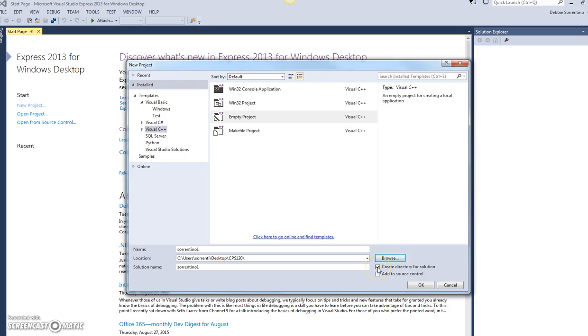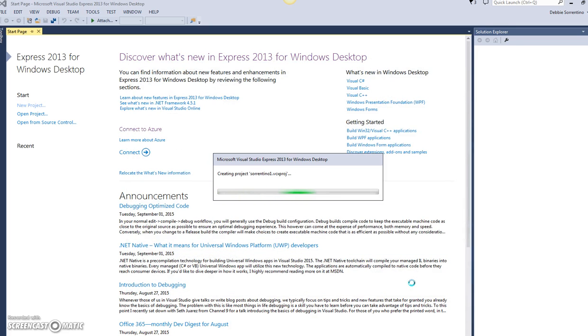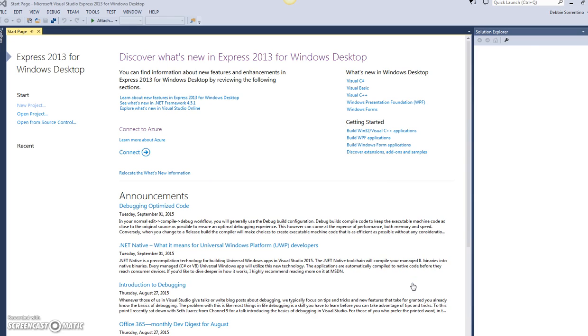Now I always like to deselect this box, Create Directory for the solution, because if you do not, you have your folder CPS 120, inside of that it puts a folder for the project, and then it'll create another subfolder called Sorrentino 1. So there's just a lot of files there. So I always uncheck this option, and then I'm going to choose OK. And it's going to create my project.